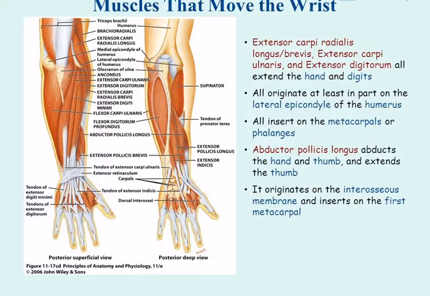Abductor pollicis longus abducts the hand and thumb, and extends the thumb. It originates on the interosseous membrane and inserts on the first metacarpal.